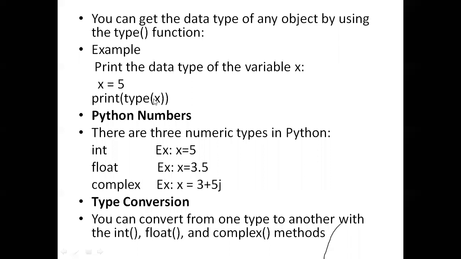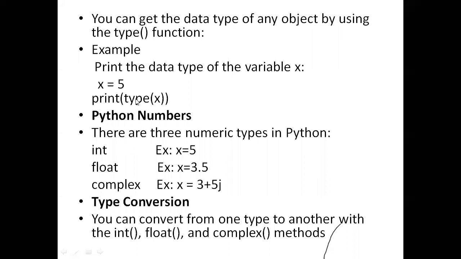So print type of x will print int, because it has integer data. If I define x equal to hello, then type of x will become str. So this is the use of the type function. If you want to know the type of a Python object, we can find it with the type function. Sometimes they ask this in interview questions.